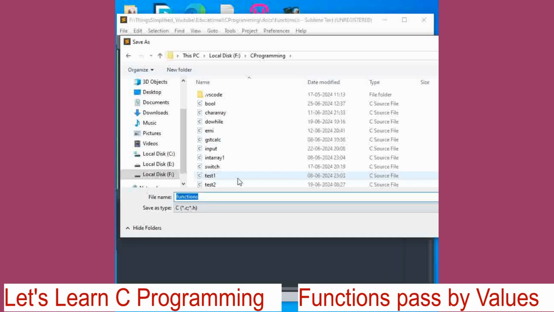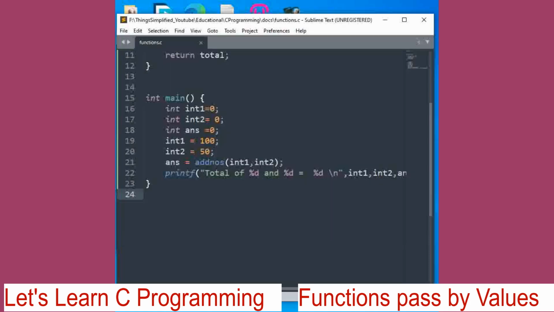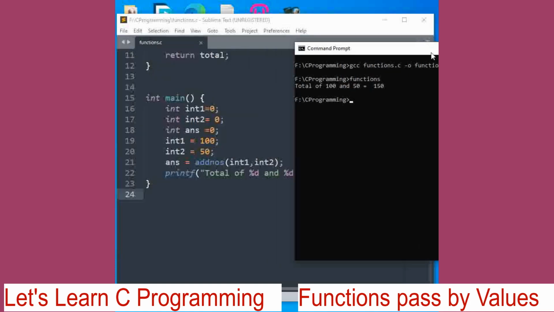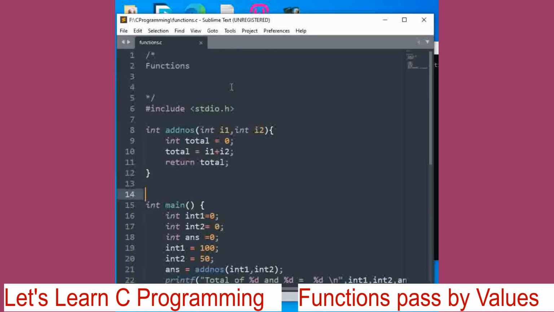We will save it here. Right? Now we'll compile. Okay, it has compiled, no compile errors. Now we'll execute it. See, now here